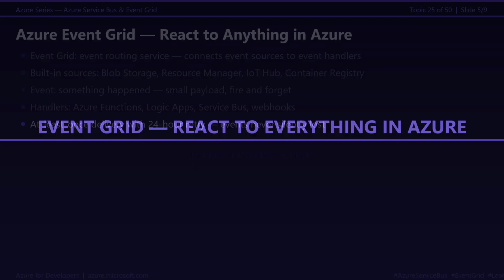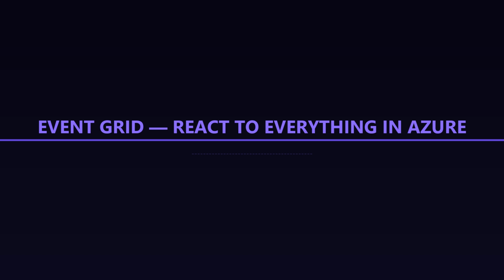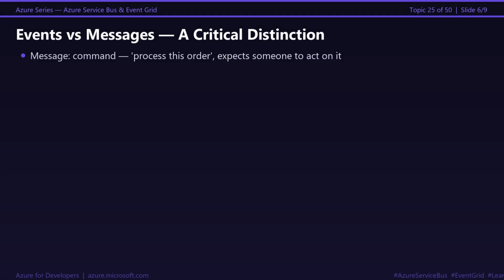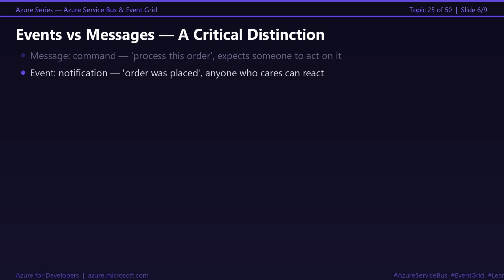A message is a command. When you put an order into a Service Bus queue, you expect someone to process it. The payment must be charged. The inventory must be reserved. If nobody processes that message, there is a serious problem. Service Bus guarantees it will be delivered and provides dead letter queues for failures.